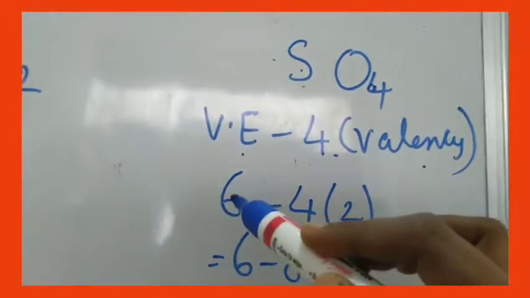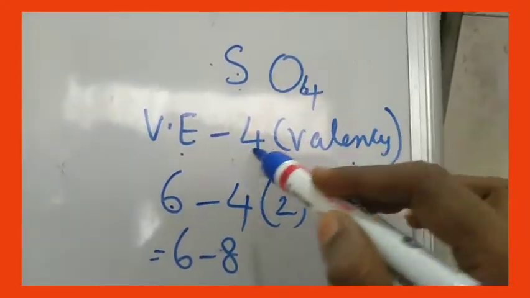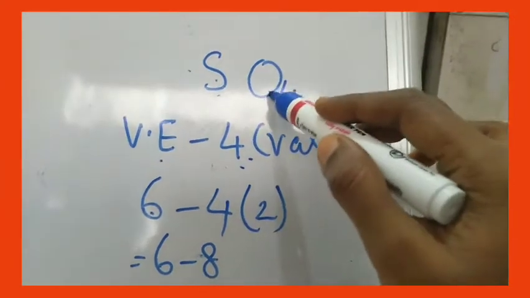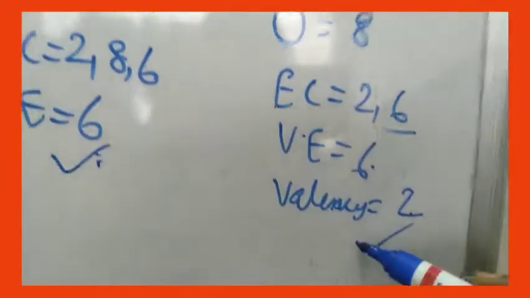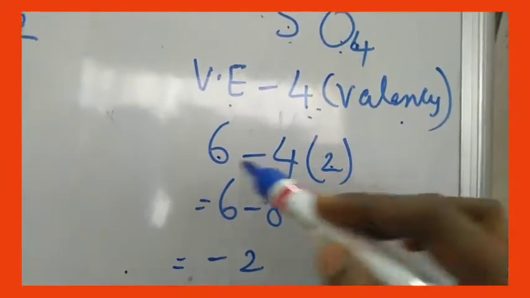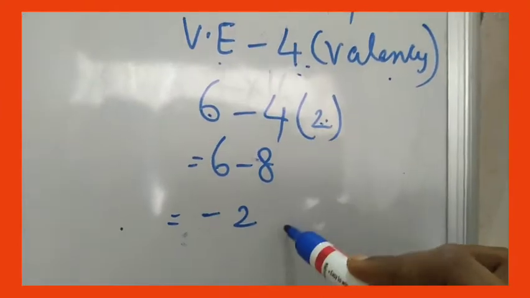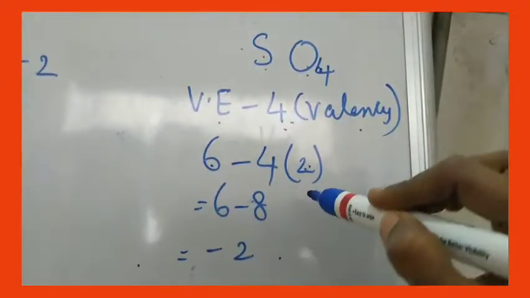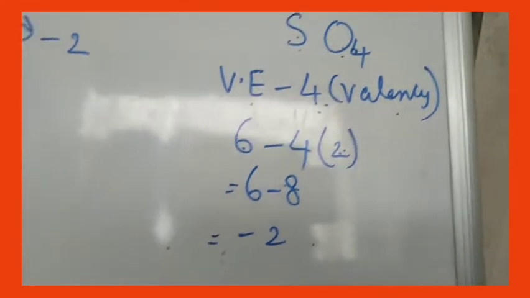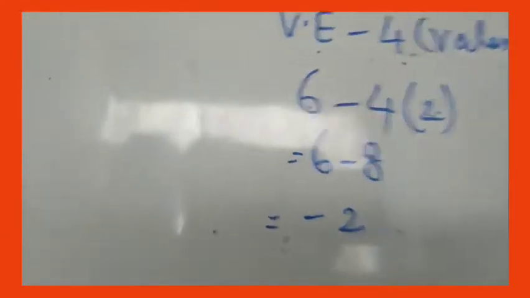So valence electrons of sulfur is 6. And 4 into valency of oxygen. Oxygen valency is how much? 2. So 4 into 2. So 6 minus 8 is minus 2. So this is how you are going to calculate the sulfate ion. Ion means you are getting a charged particle.